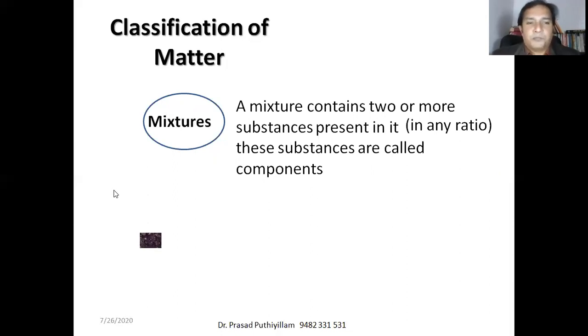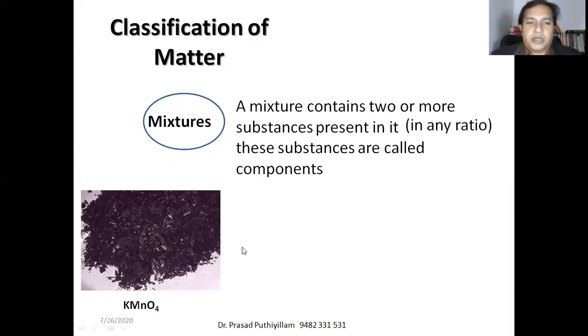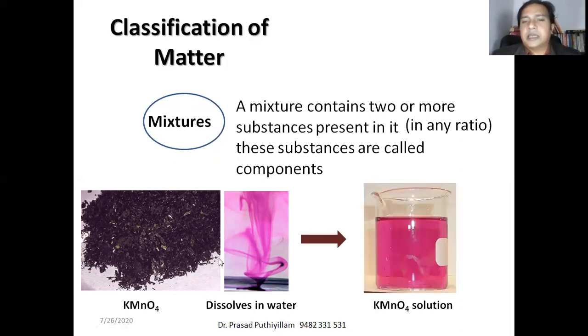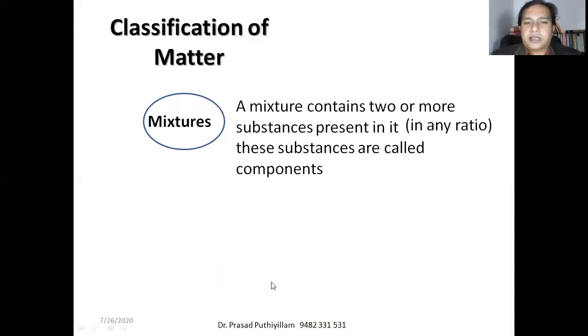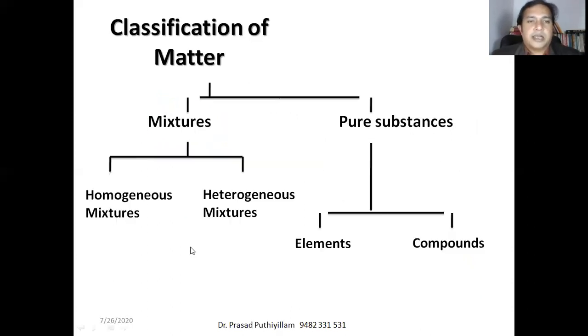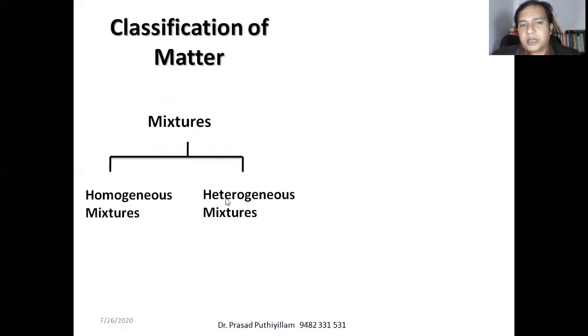For example, KMnO4, that is potassium permanganate. If you take small pieces of KMnO4 and put them in water, you might have seen how it dissolves to give a potassium permanganate solution. So this is a mixture. Another example is tea: tea without milk mixed with milk and sugar gives different mixtures, out of which the best mixture we treat as tea and consume. These are all examples of mixtures, and let us see how mixtures are classified as homogeneous and heterogeneous.